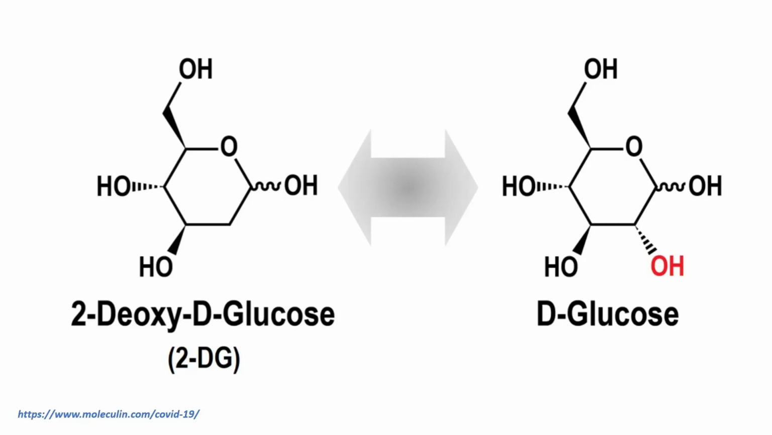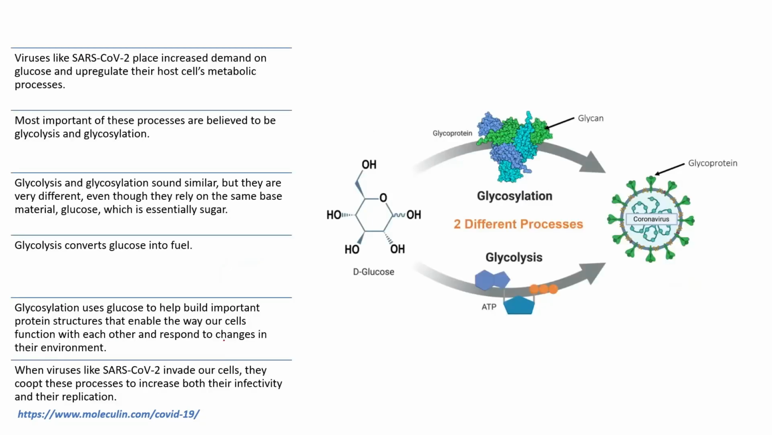2DG is a molecule which is an analog of glucose, and if you go and see the structure of glucose and 2-deoxy-D-glucose, the structure looks very similar except for one carbon position, that is carbon number 2, in which glucose has a hydroxyl group over here, whereas 2-deoxy-D-glucose does not have any hydroxyl group, and thus the name of this molecule comes up to be 2-deoxy-D-glucose or 2DG.